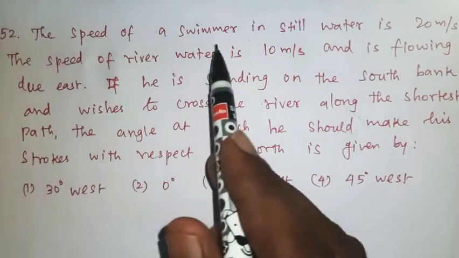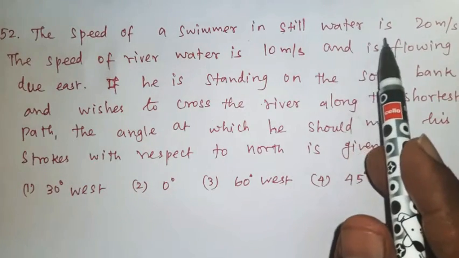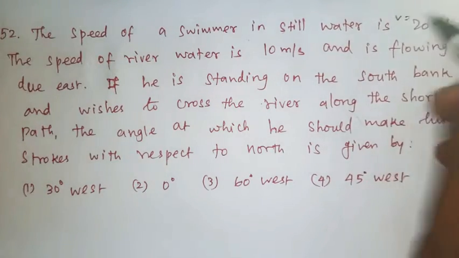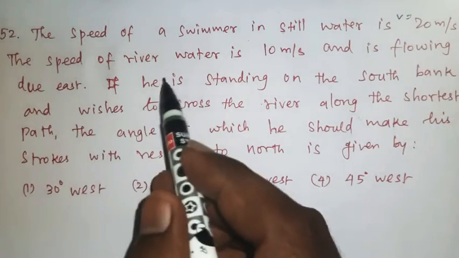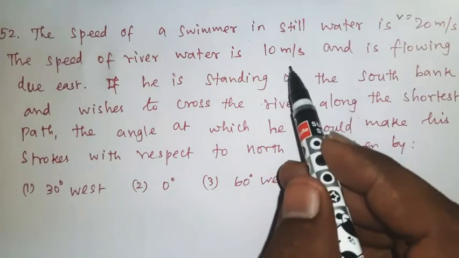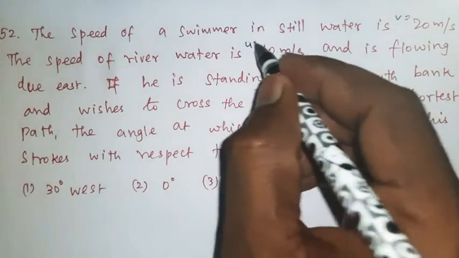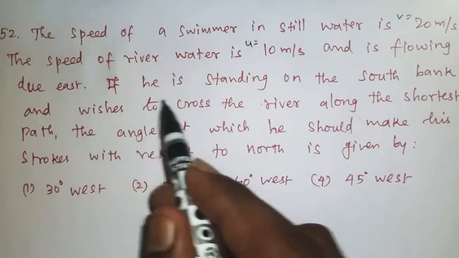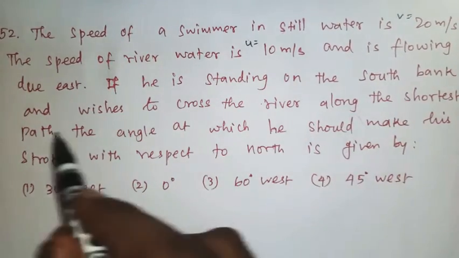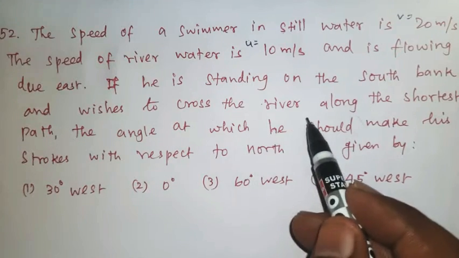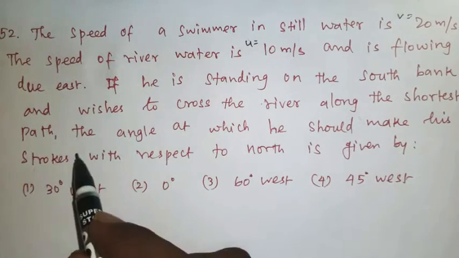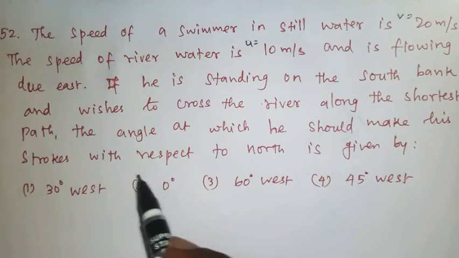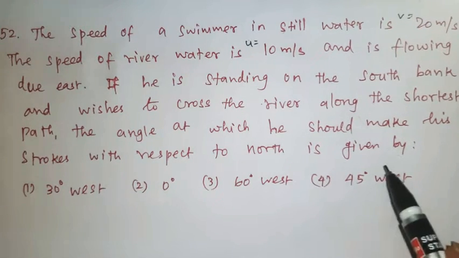The speed of a swimmer in still water is 20 meter per second. We can take this as v. The speed of river water is 10 meter per second, which you can take as u, and it is flowing due east. If he is standing on the south bank and wishes to cross the river along the shortest path, the angle at which he should make his strokes with respect to north is given by.